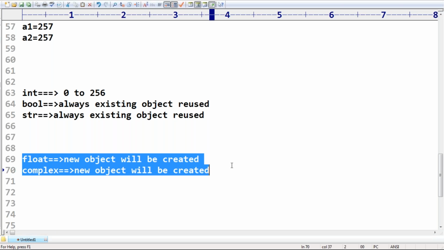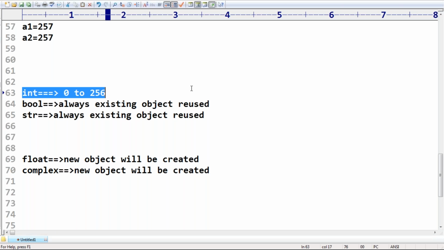Just remember, all fundamental data type objects are immutable. That's all you have to be aware of. Sir, only this range. Negative numbers means always a new object is going to be created, man. Now take very special care. Why this type of range? Why this type of restriction?